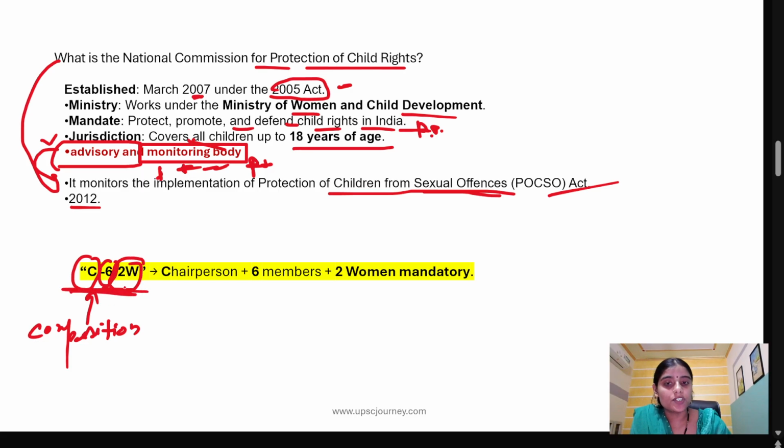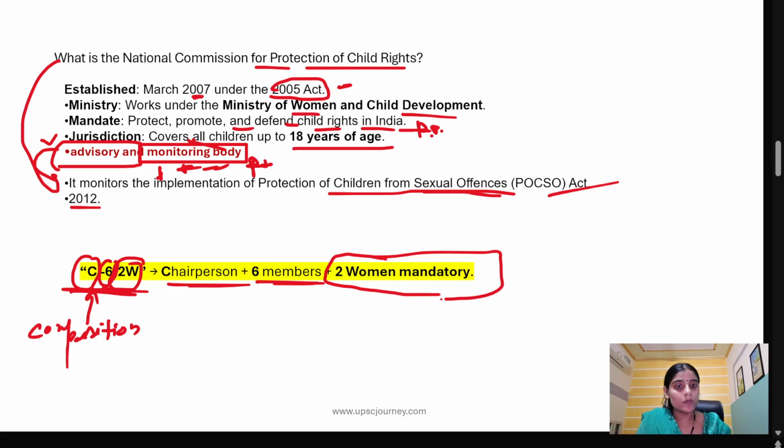So this is the composition of the National Commission for Protection of Child Rights: there should be one chairman, there should be 6 members, and there should be 2 women mandatory in the panel. The presence of 2 women should be mandatory in the protection of child rights.